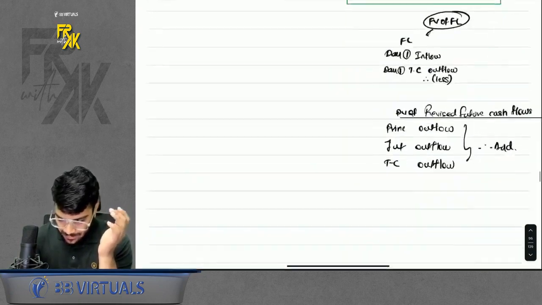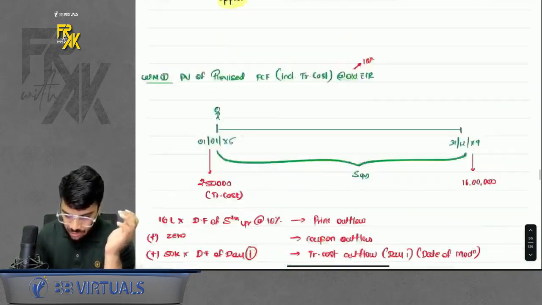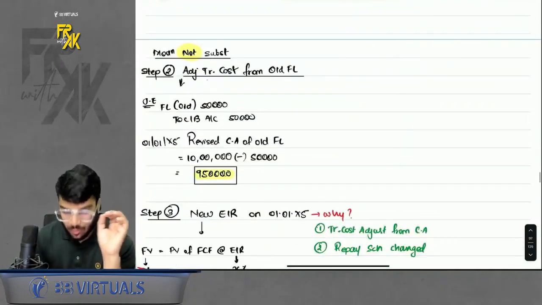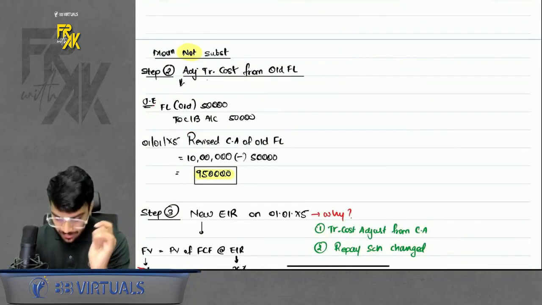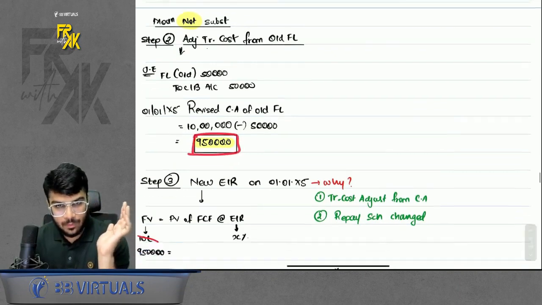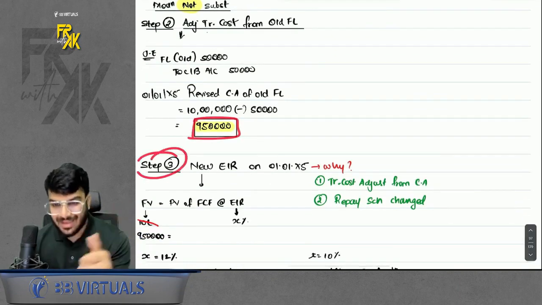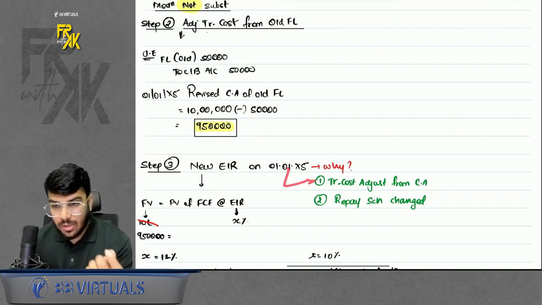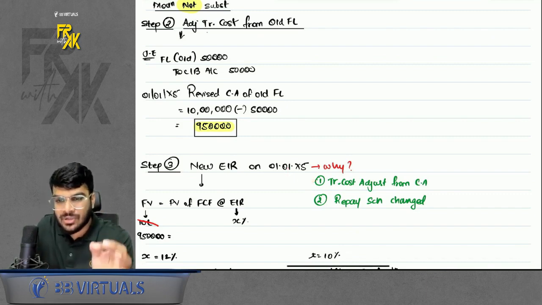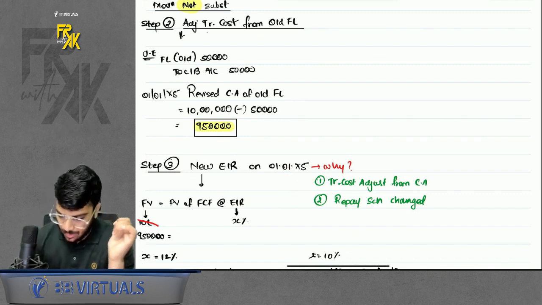How to make the adjustments? First, whatever transaction cost is there, you will adjust in the old financial liability. So I adjusted it. As soon as you adjust this, your carrying amount gets revised. Then you have to find the new EIR. Why is new EIR required? The reason being, you have adjusted that transaction cost from carrying amount, and also the repayment schedule has changed. So new EIR will be required.